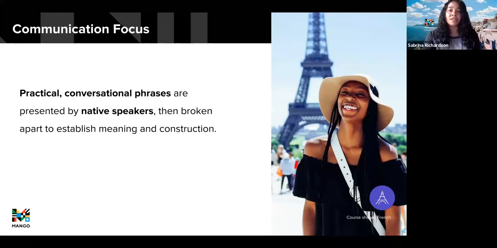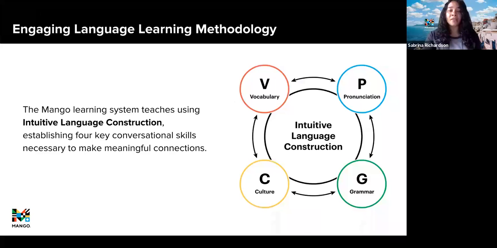So Mango teaches the building blocks of language using practical everyday conversations that are presented by native speakers of the language. So rather than teach sentences like the boy wore a blue shirt or the donkey ate a carrot, like some other language learning resources do, Mango does it in a more practical way using real life conversations and focusing on things like vocabulary, pronunciation, culture, and grammar.